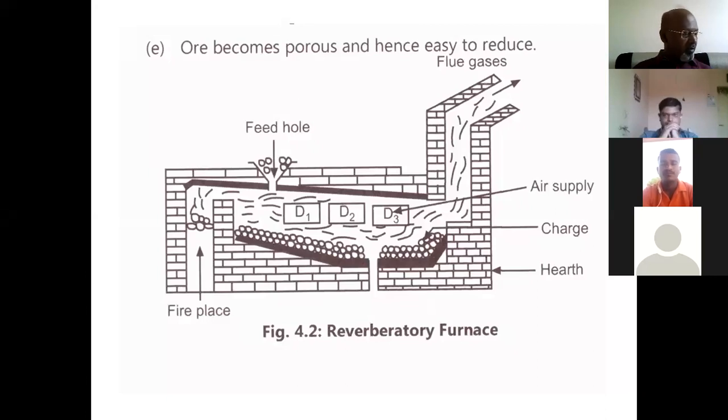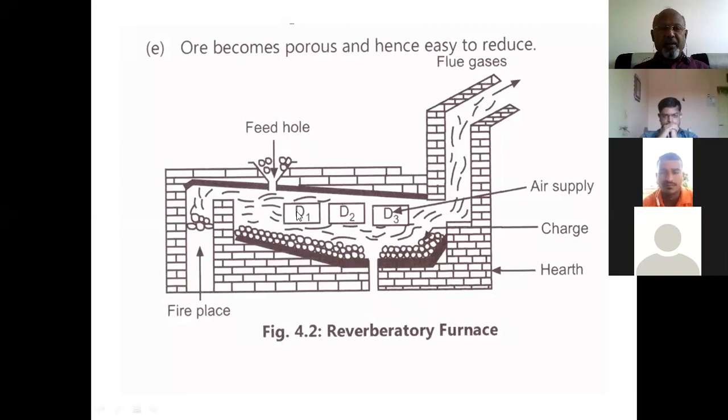This is the diagram. In this reverberatory furnace, calcination is carried out. Calcination is the process by which the ore is heated at very low temperature. The purpose of this reverberatory furnace is that it removes the volatile impurities from the ore.